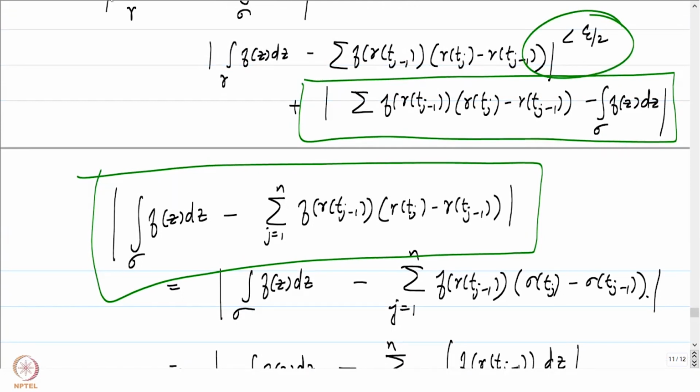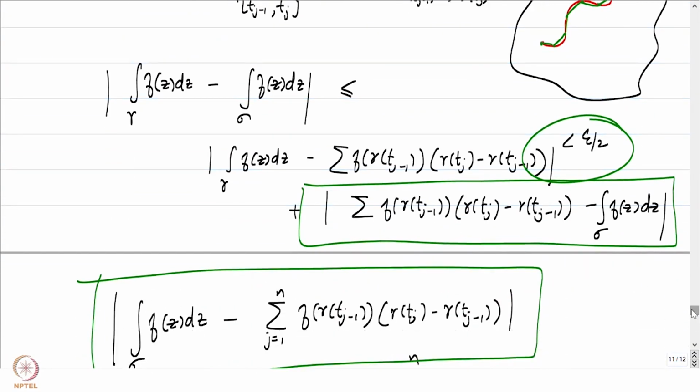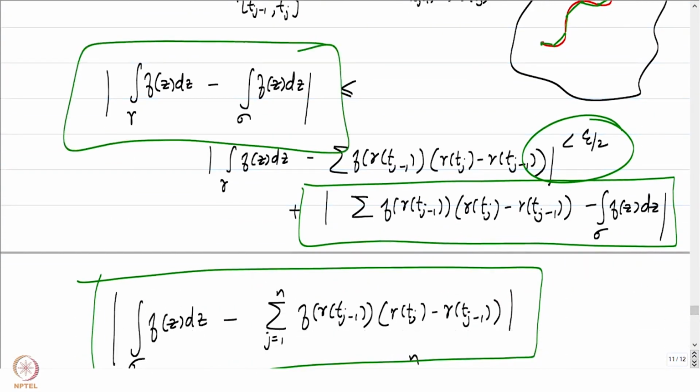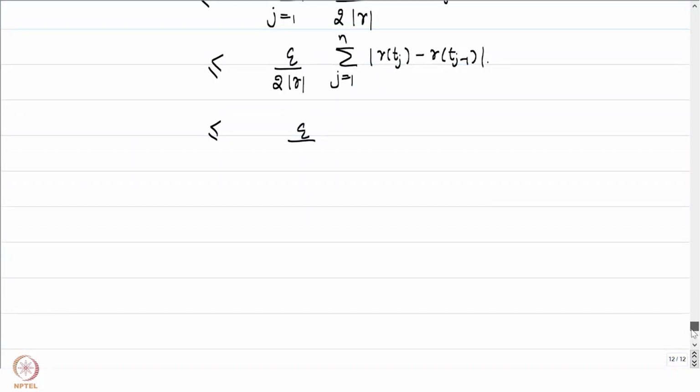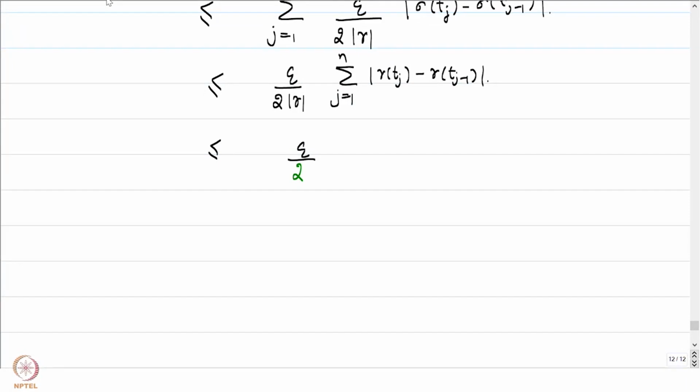So what we have essentially proved is that the integral of f over gamma minus the integral of f over sigma is less than epsilon by 2 plus epsilon by 2, which is less than epsilon. Hence, the integral of f over gamma minus the integral of f over sigma is less than epsilon, and we are done.